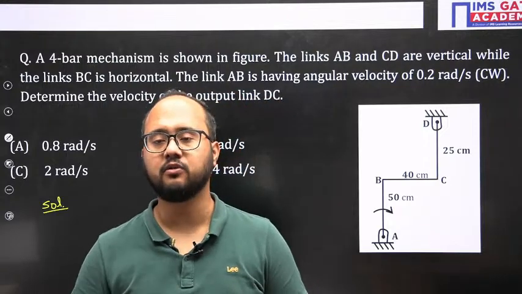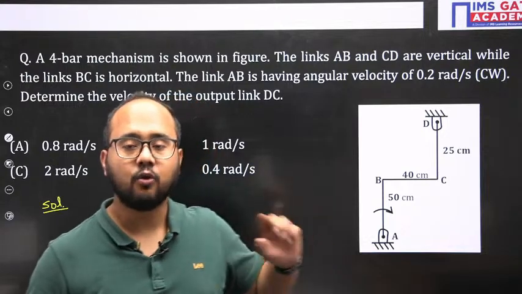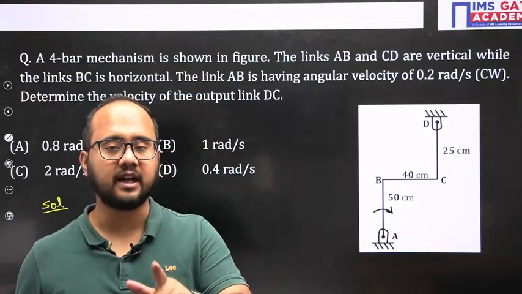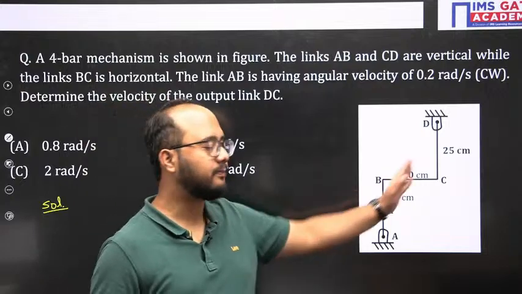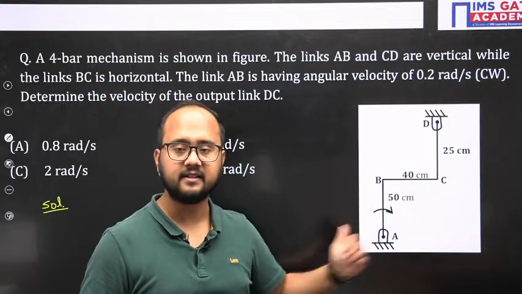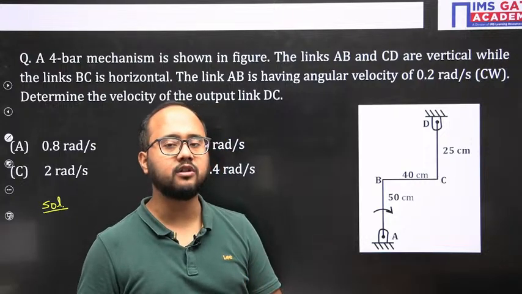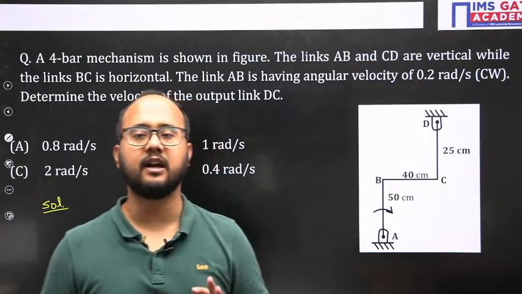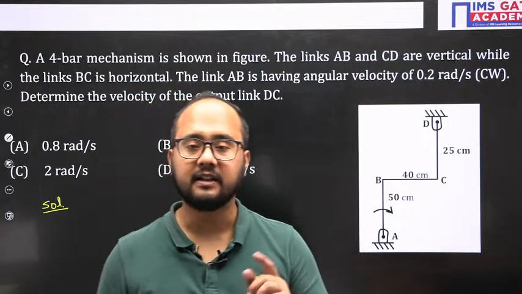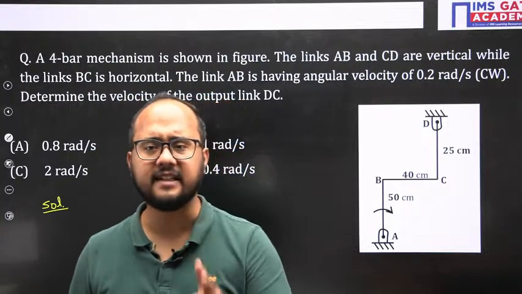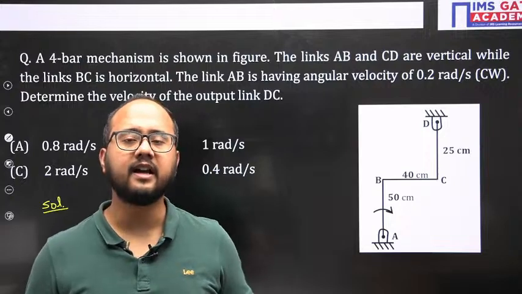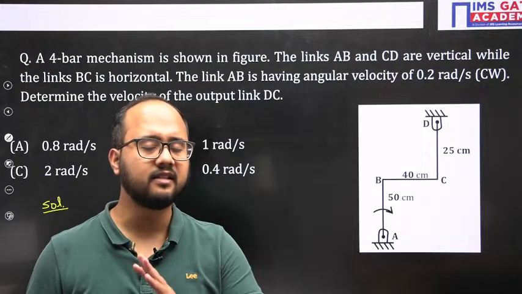For questions in which the mechanism has two links which are parallel to each other, like this case, draw the velocity diagram, because in that case the velocity diagram becomes very easy to draw, and you will get the answer in a single line.